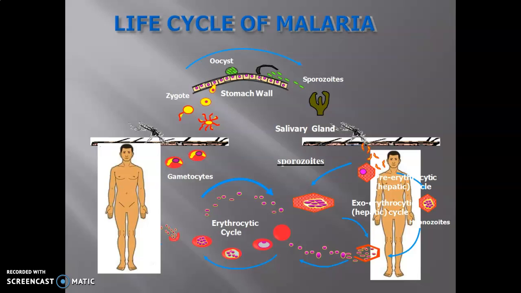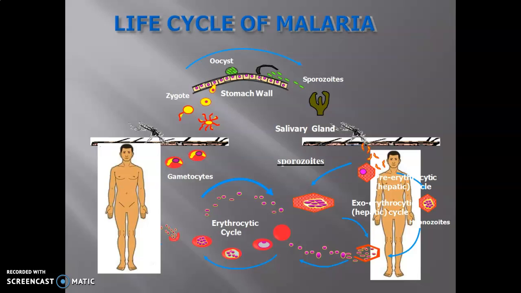Then after completion of a few stages, it moves towards erythrocytes, red blood corpuscles, invades red blood corpuscles and completes again a few divisions of asexual reproduction. When it undergoes different divisions, we will discuss all divisions.